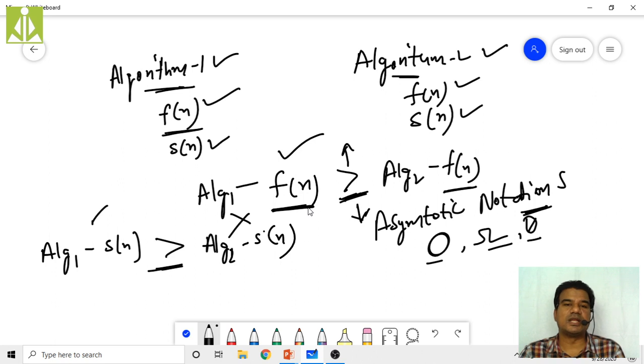In our next class, we'll get more idea on this algorithm analysis, because I will take more examples and try to find out the time and space functions for those algorithms. Ultimately, after finding the time and space functions, we will do the measuring and the comparison of those algorithms, hopefully. So with this understanding, I'm concluding this class.